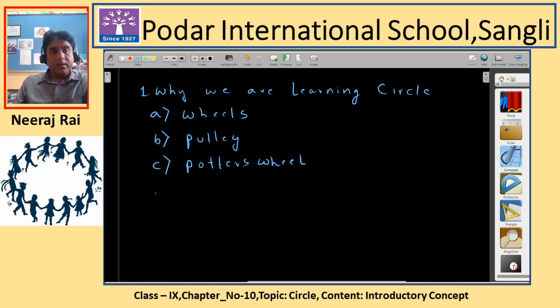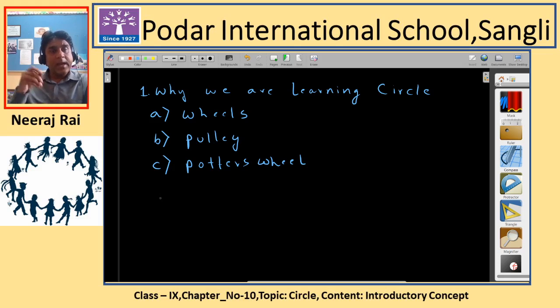Apart from that, the movement of some things is also circular in nature, like circular motion you might have learned in physics. The fans which are rotating are also circular. The earth rotating around the sun is almost a circular path. All these things are circular in nature.